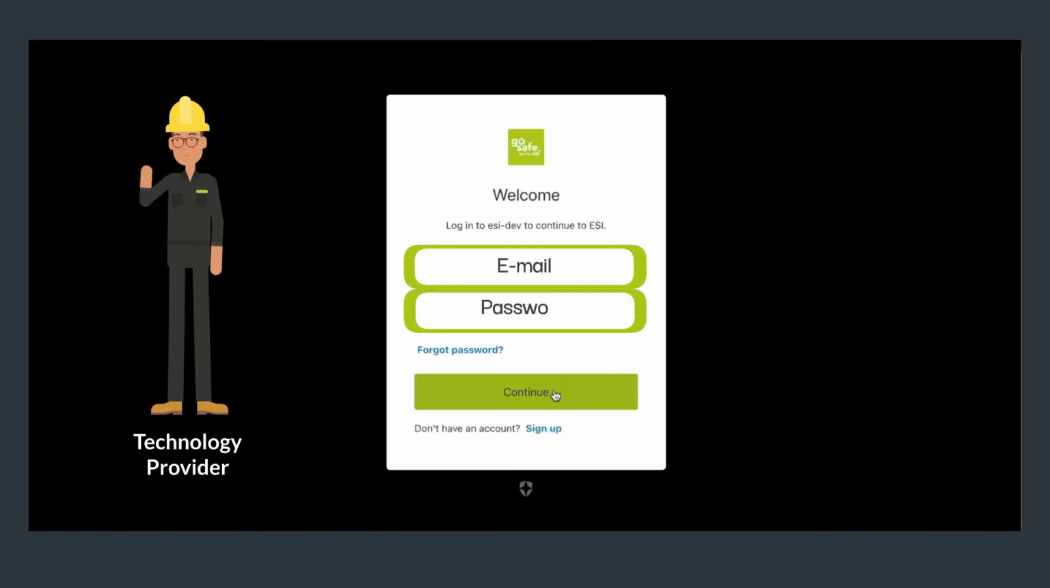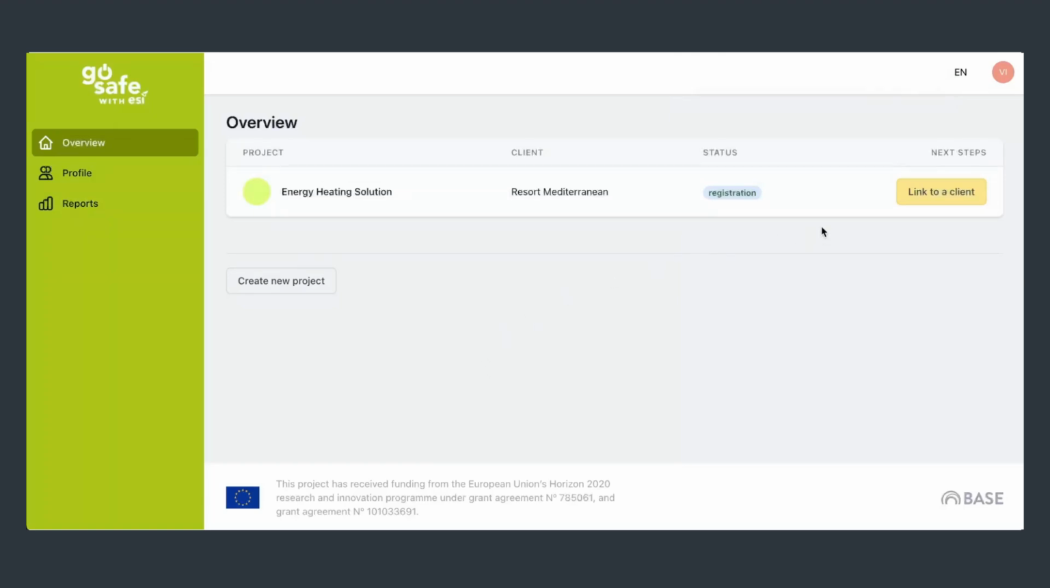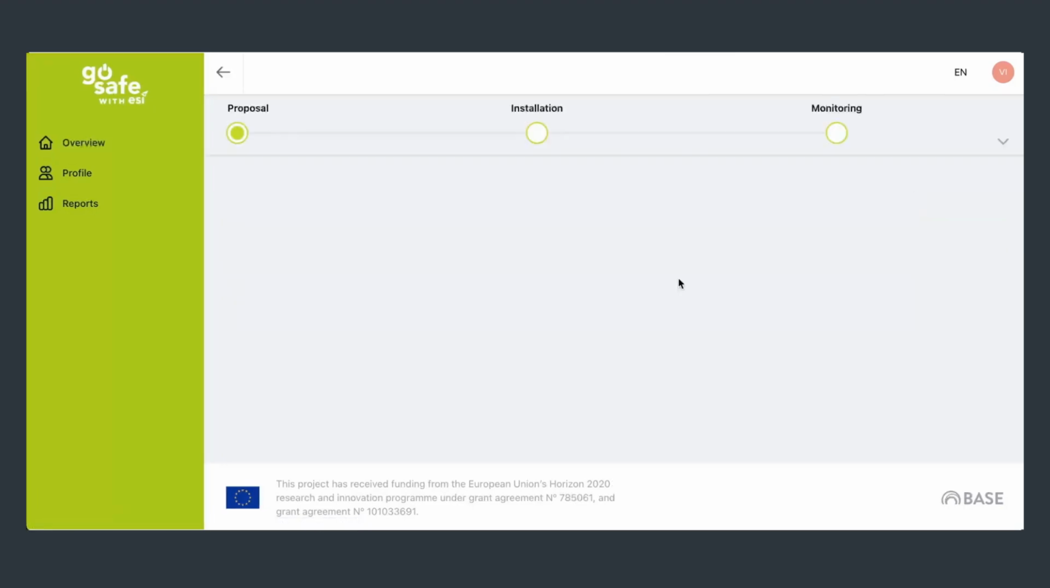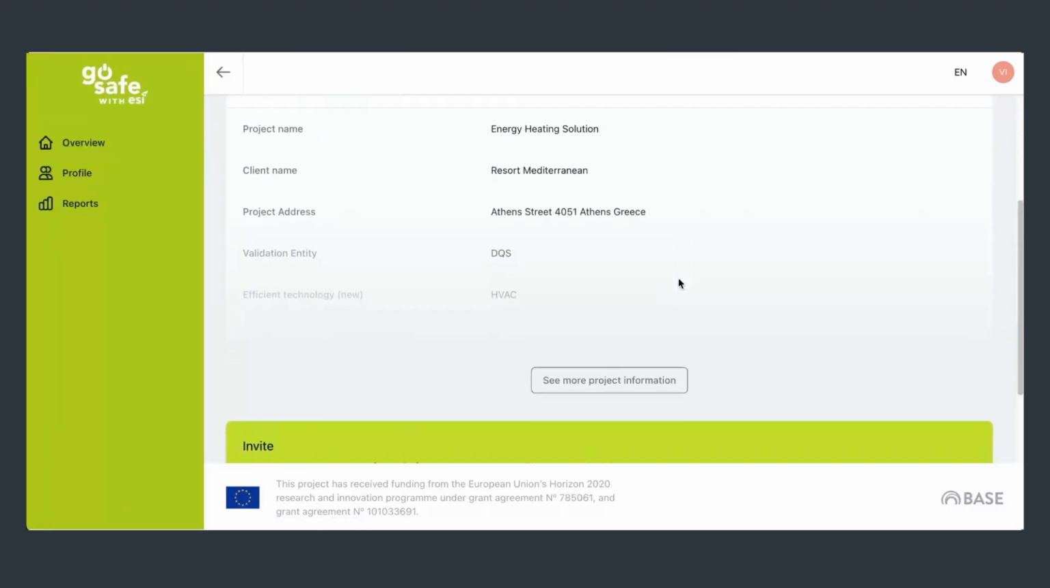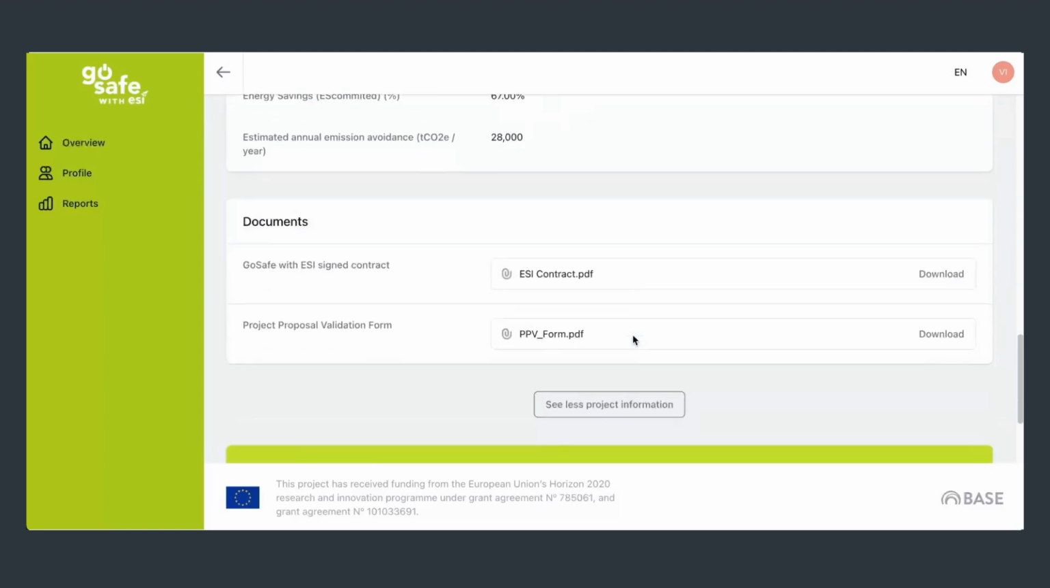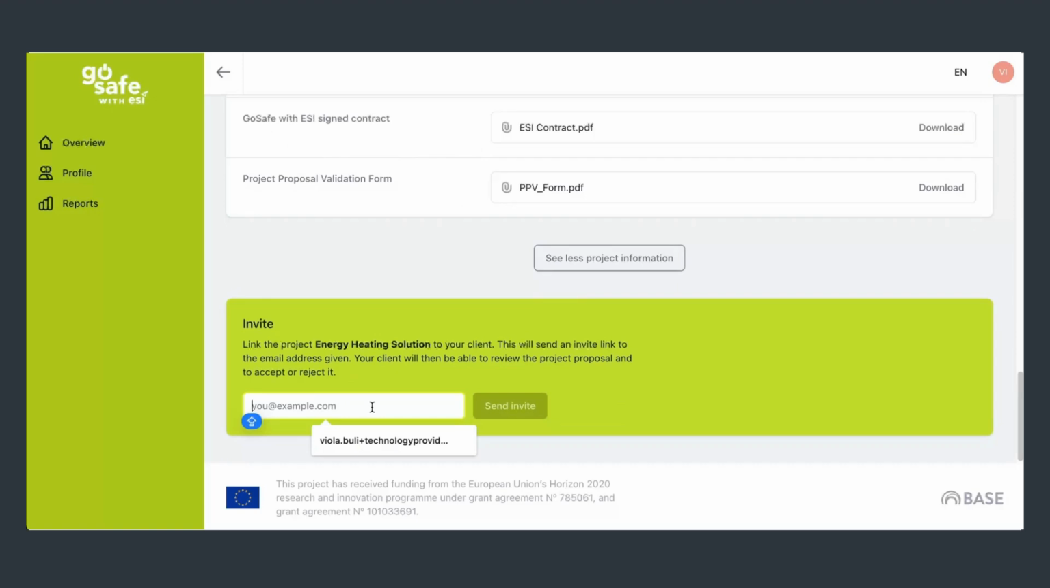Logging in the system as a technology provider, now that your registration has been validated from the validation entity, it is time that you link your energy efficiency project to a client. Click on the yellow button, Link to a Client, and at the end of the next page, you will see a green box with a space to enter the email address of your client. By clicking on Send Invite, your client is notified via his email address that they are linked to this energy efficiency project and they are invited to log in to the platform.